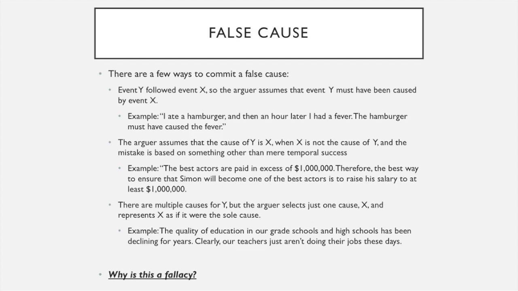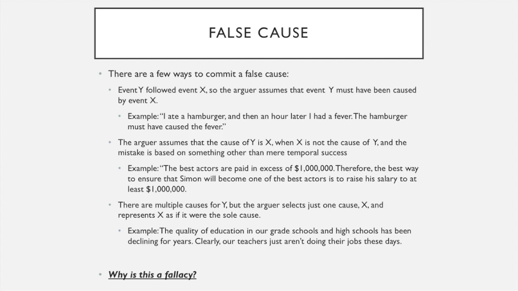Finally, the third way to commit a false cause is when there are multiple causes for something, but the arguer selects just one cause and represents that one cause as if it were the only cause. Our example here says, the quality of education in our grade schools and high schools has been declining for years. Clearly our teachers just aren't doing their jobs these days.